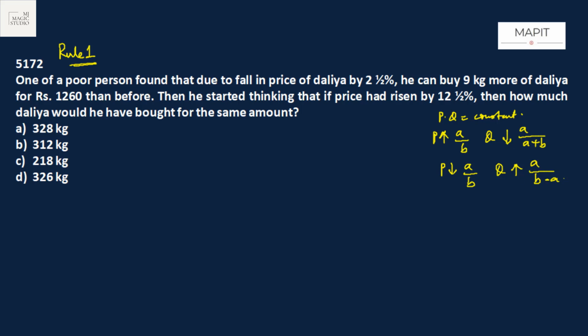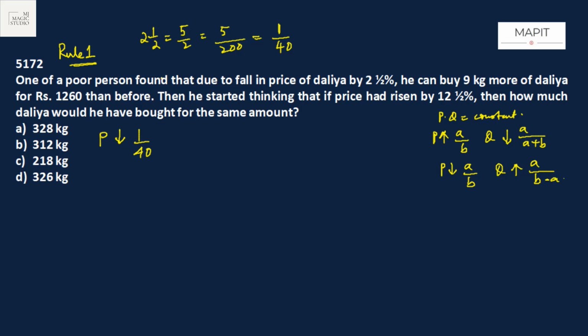Let's read how to use it. A poor person found that due to a fall in the price of dalia by 2.5%, 2.5% means 5 by 2%, that is 5 by 200. In fraction it would be 1 by 40. That means price fell by 1 by 40. Then he can buy 9 kg more of dalia for rupees 1260 than before.